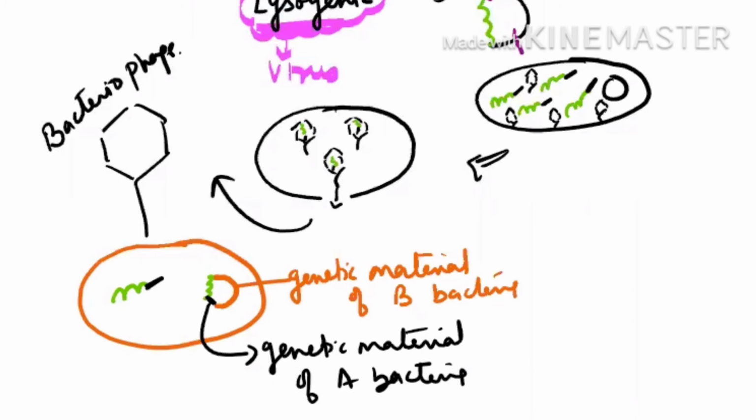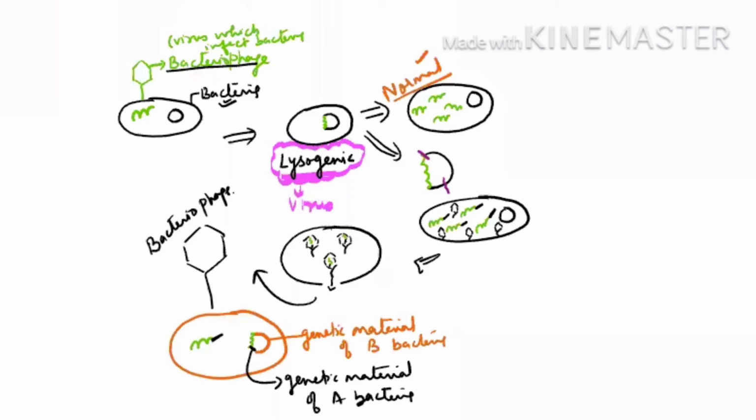Understood? Now see the entire summary, check carefully. This was your A bacteria. The virus has entered. Normally this process will happen, okay? Don't get confused, please. This is a normal process. But we are studying transduction. So for transduction we have to focus on this side.